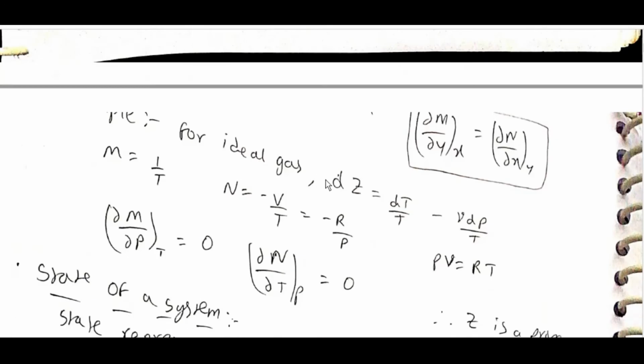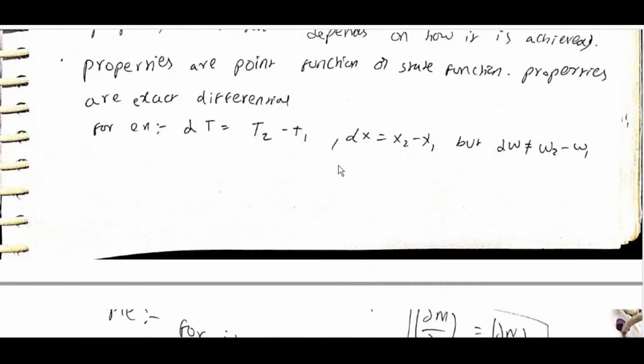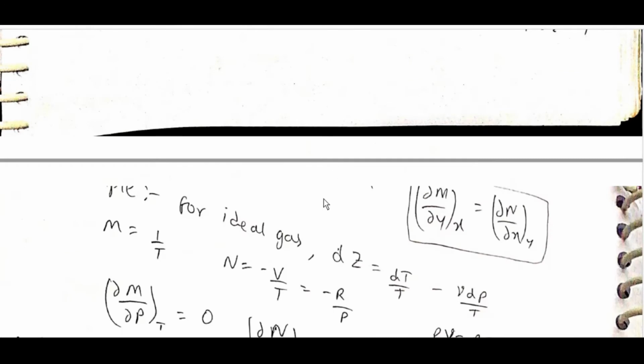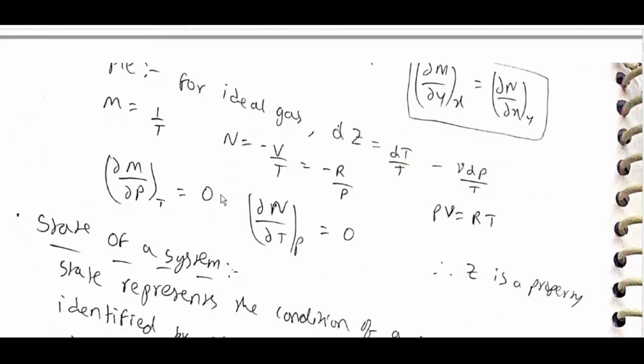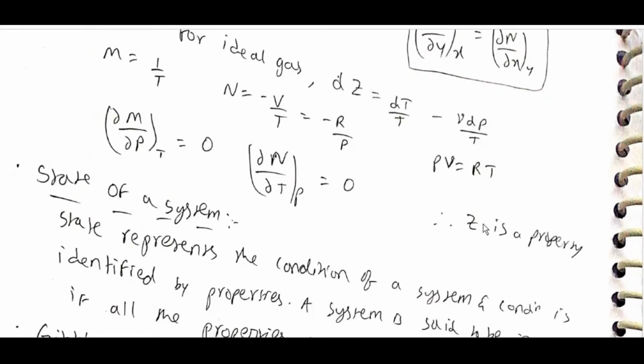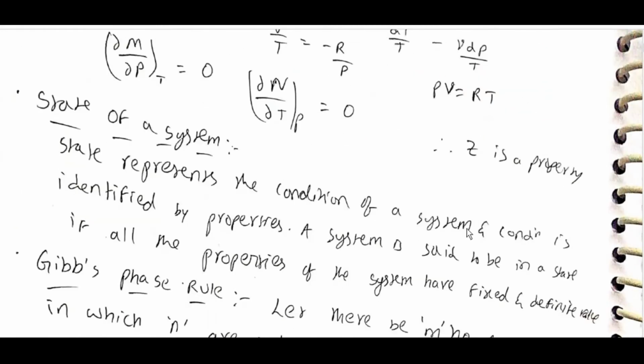For an exact differential dz, ∂M/∂y at constant x is equal to ∂N/∂x at constant y, where M dx plus N dy is equal to dz. For an ideal gas, dz is equal to dT/T minus v dp/T. ∂M/∂p at constant temperature is equal to 0. ∂N/∂T at constant pressure is equal to 0. Therefore, z is a property.